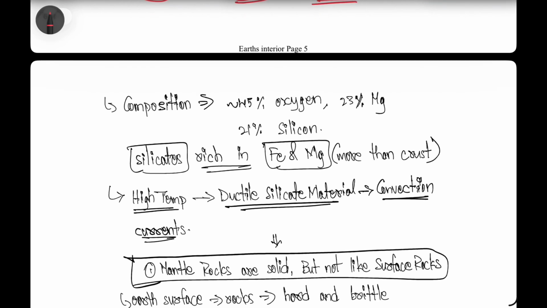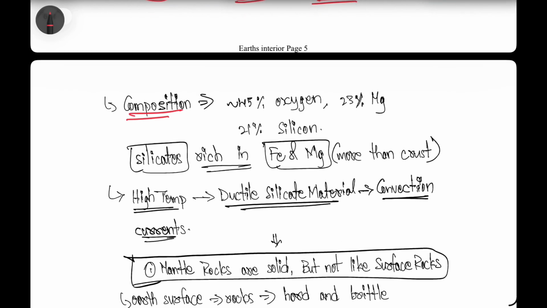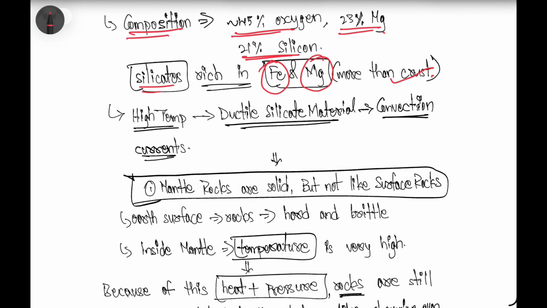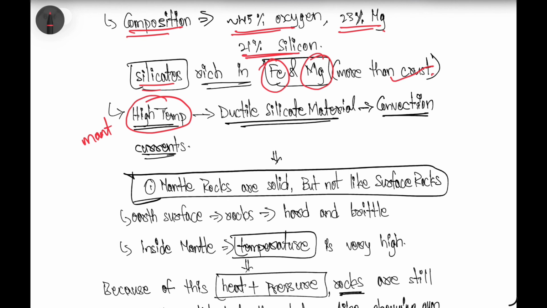And when we talk about the composition of this mantle layer, 45% oxygen will be there, 23% magnesium, and 21% silica. So silicates which are rich in iron and magnesium, that is more than in the crust region. And there is a high temperature present in the mantle region, because of which ductile silicate materials will be present and convection currents will happen.